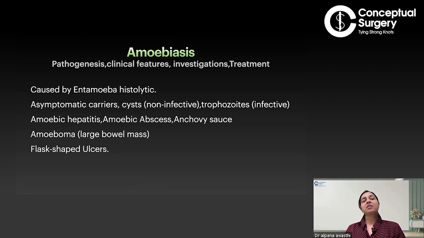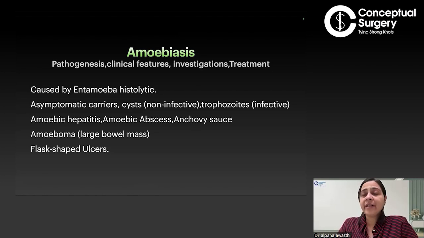Basically, amoebiasis can affect the young, the old population, everybody. But when patients come with chronic malnutrition, they present with anemia, malaise, loss of appetite. And when you investigate in detail, like in a sonography or a CT scan, you find a mass in the right side of the colon.